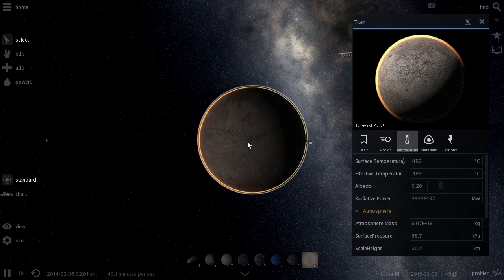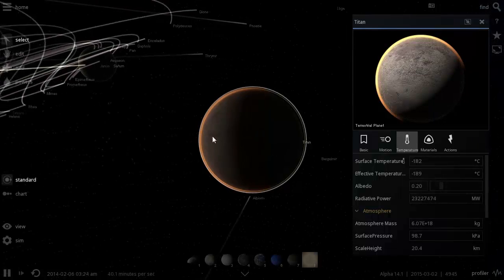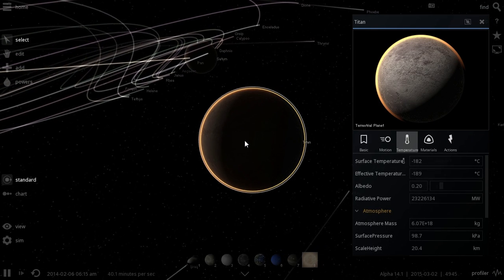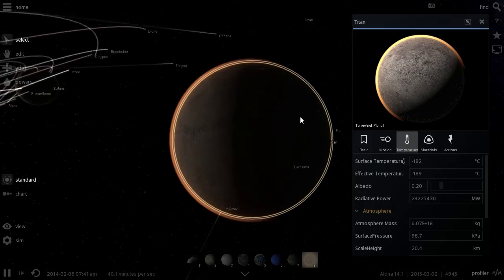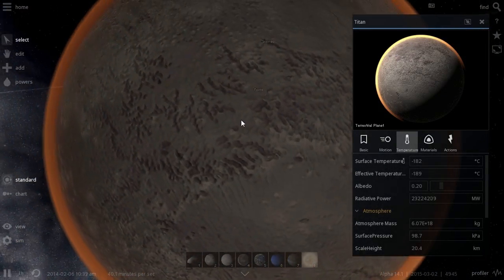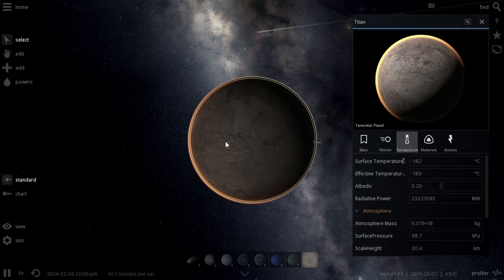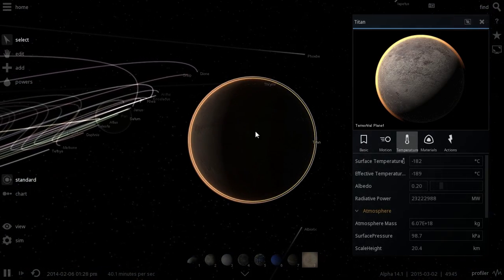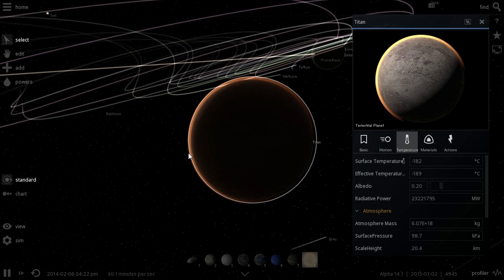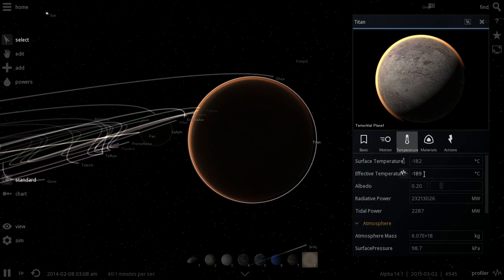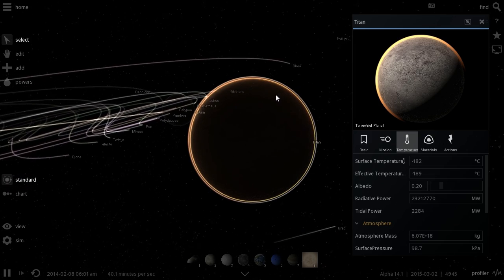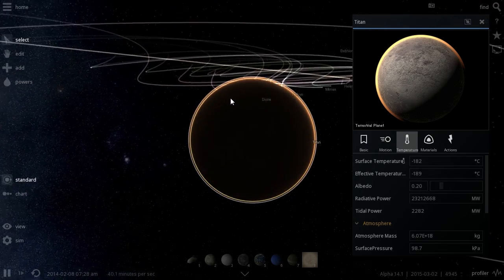Oh, and I did mention that there's liquid on this satellite, and the liquid is actually not water. What it is, it's really interesting. It's actually methane. It's liquid methane that creates these beautiful lakes, oceans, and rivers on this satellite. This is something that would be really interesting to see, but I don't think we'll be able to survive in the liquid methane because it's just really cold. And the temperature that you see here is not actually far off from reality. It's about minus 180 degrees Celsius. So yes, this is a very cold place.